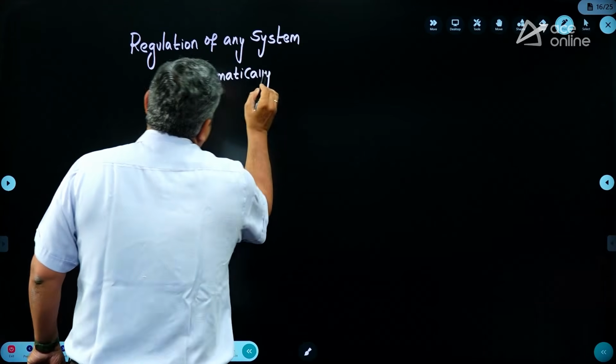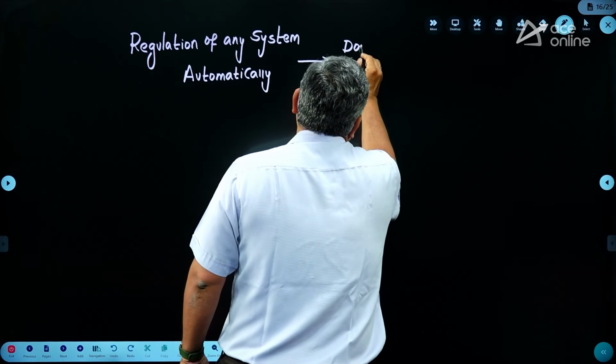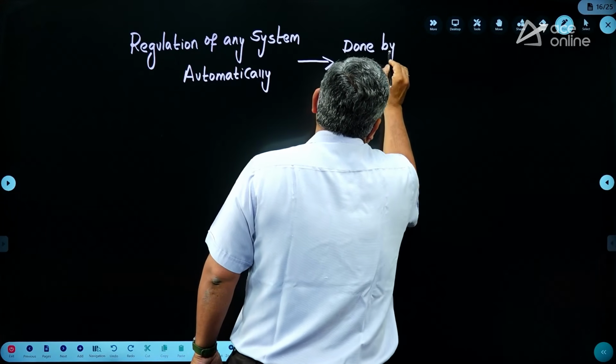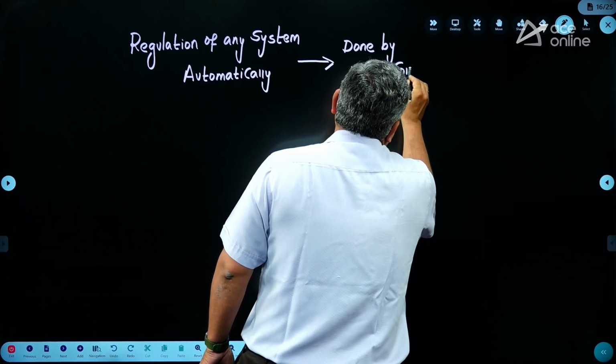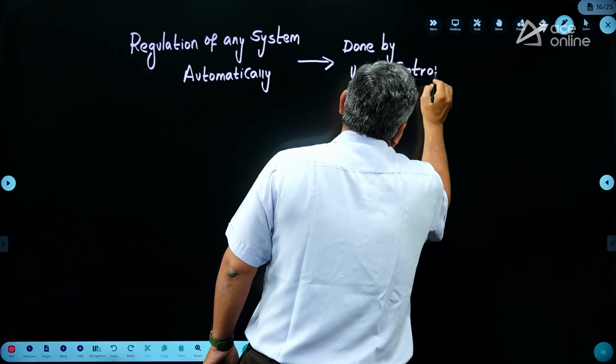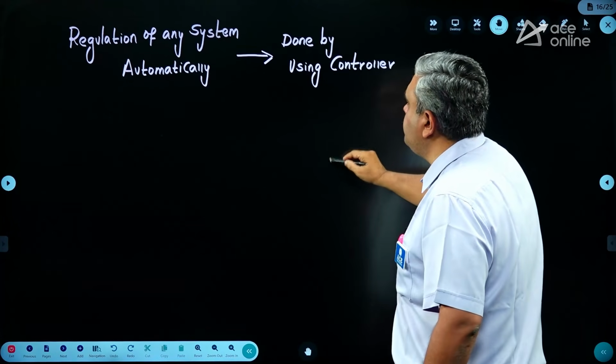So, these are done by using controllers. More or less, I should say it is an applicative area. That is where this actually comes into the picture.